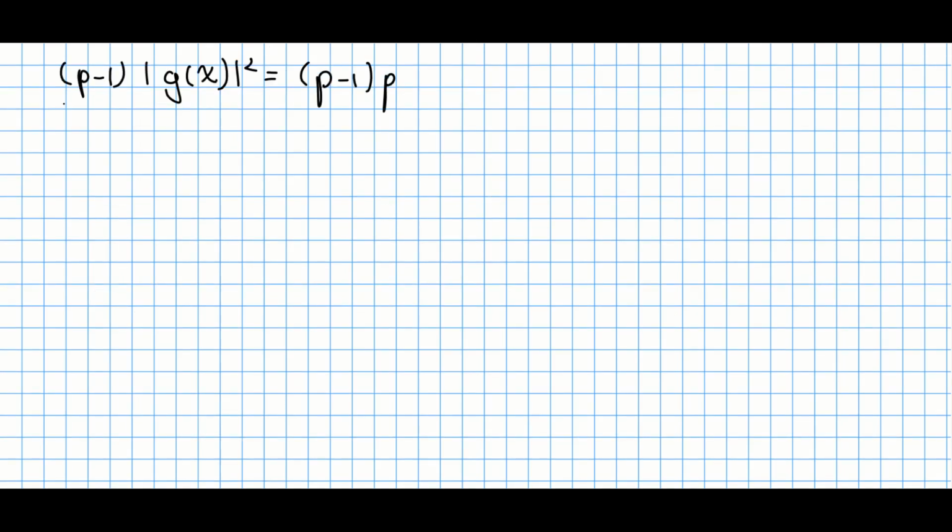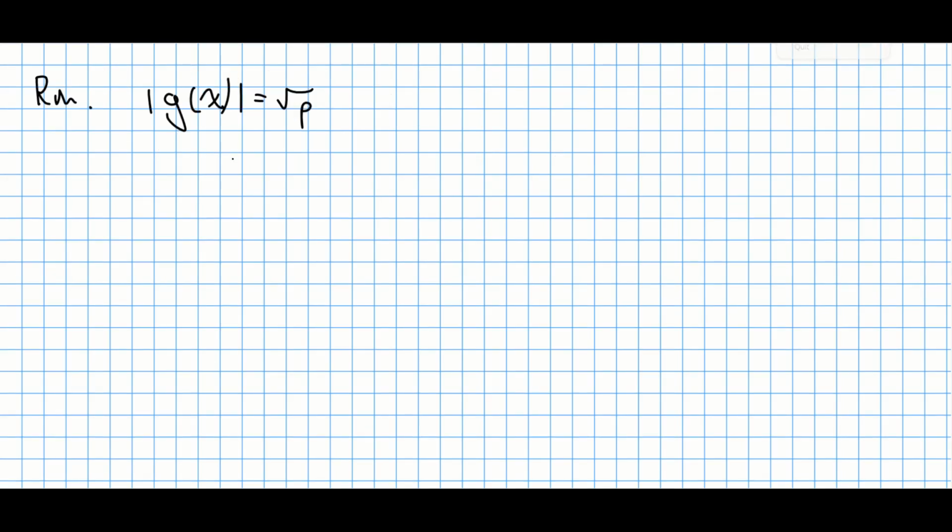So if you apply the first approach, you get that this sum is equal to p minus 1 times this absolute value squared. And if you take the second approach, you will get that this is just p minus 1 times p. So totally you have this equation, and you can reduce both sides by p minus 1, leading to this expression that this number squared is just p. So this absolute value must be equal to square root of p. And this is our QED right over here.